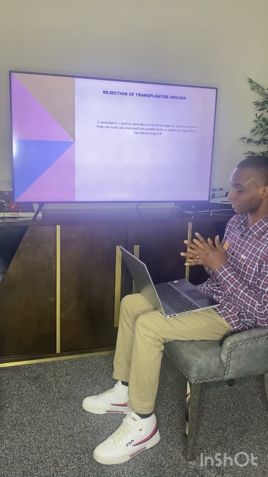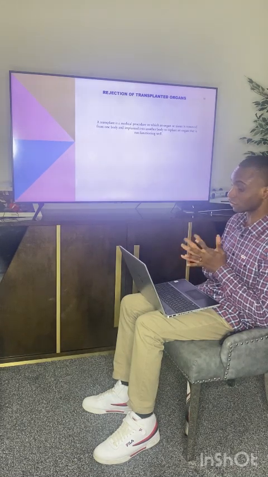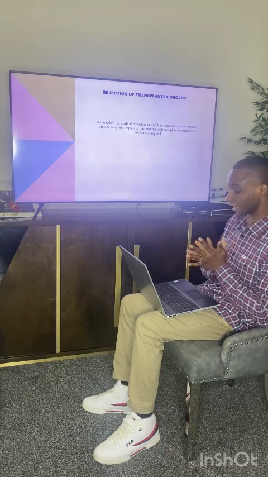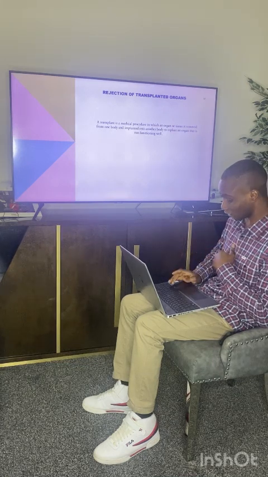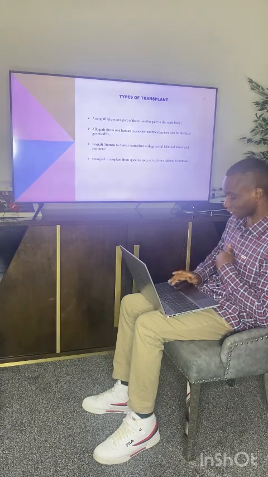Rejection of transplanted organs. A transplant is a medical procedure in which an organ is removed from one body and implanted in another body to replace an organ that is not functioning well. Types of transplants include autograft, allograft, isograft, and xenograft.